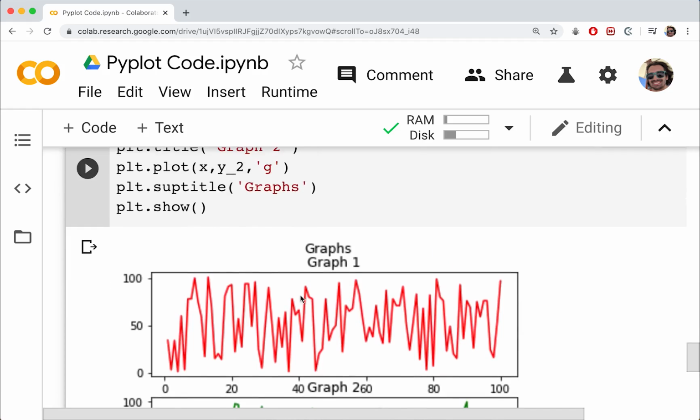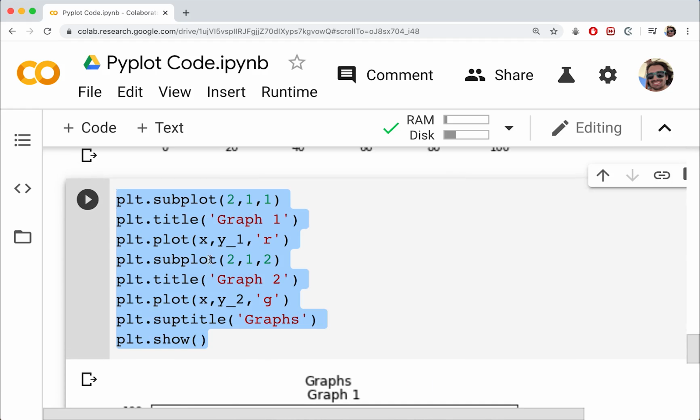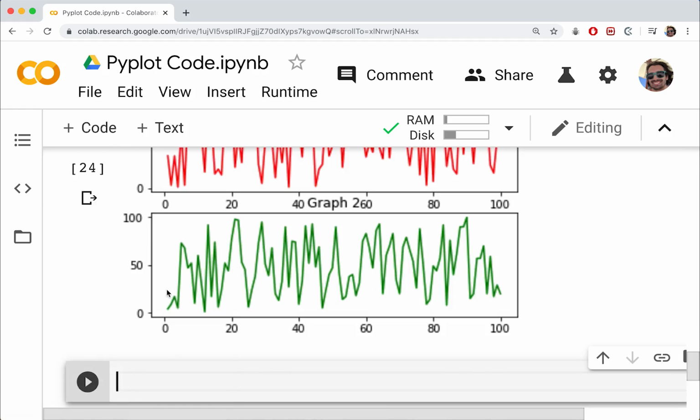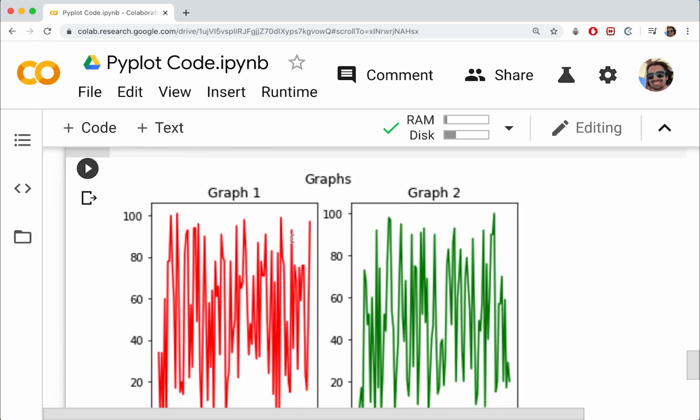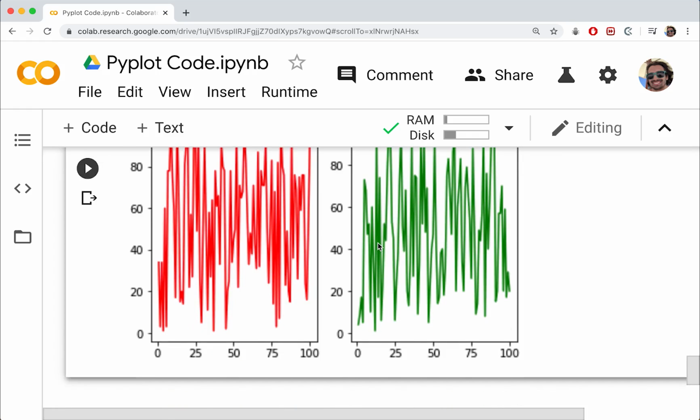So we can do pretty much the same thing if we want them side by side. So let's copy this. We'll start up a new cell, and I'll just demonstrate that. So in this case, if we want them side by side, we actually only have one row but two columns. Okay, like this. Otherwise, it's pretty much exactly the same. Okay, so again, one row, two columns like this.